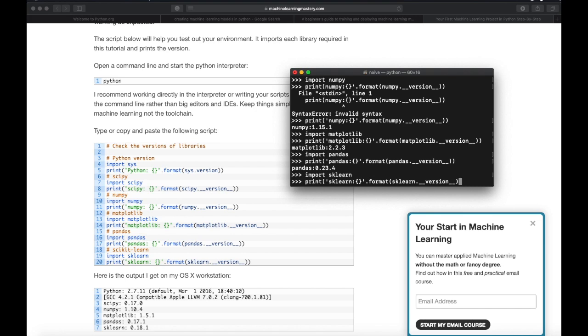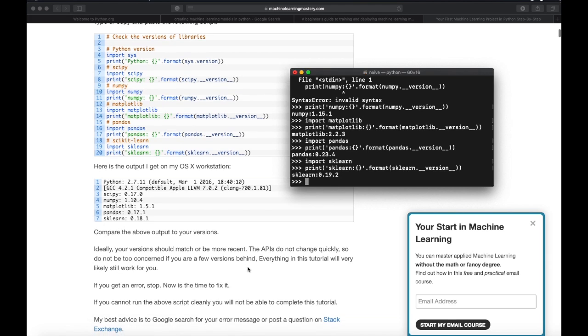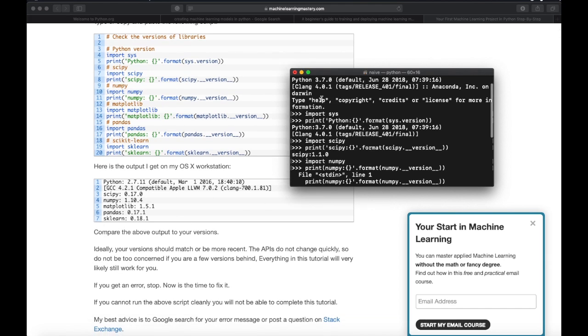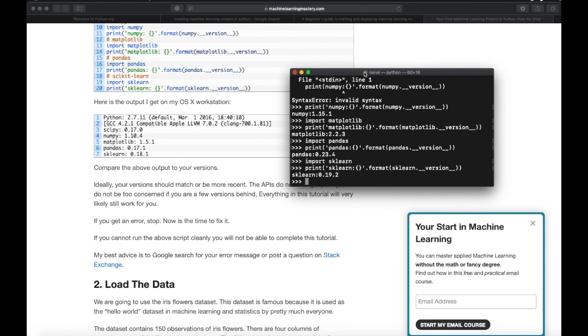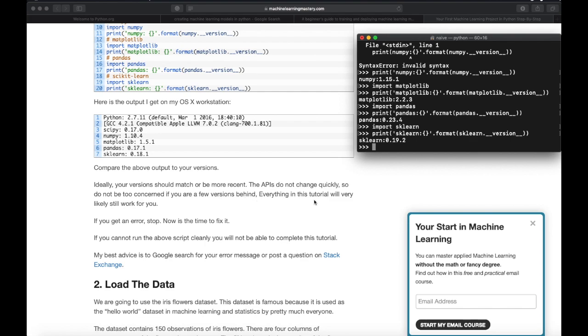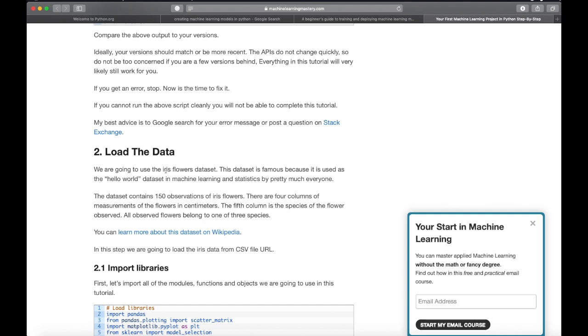So it's 0.19.2, and the version shown on the website here is slightly older because I'm doing it now, in a later year. So to load the data, we're going to use the iris flower dataset, and this dataset is famous because it is used as the Hello World dataset in machine learning and statistics by pretty much everyone. So it's like a Hello World program.